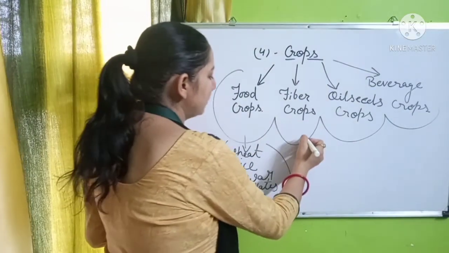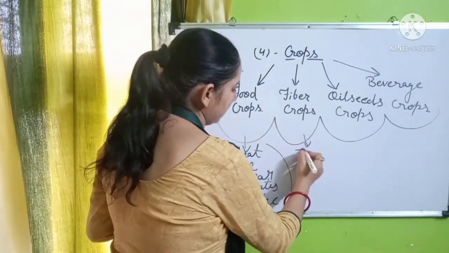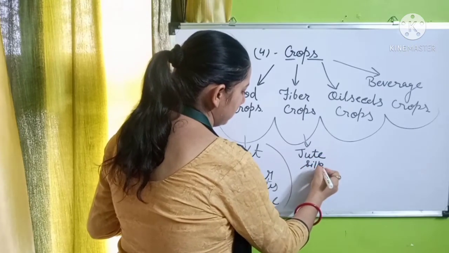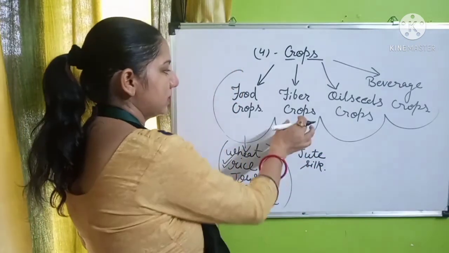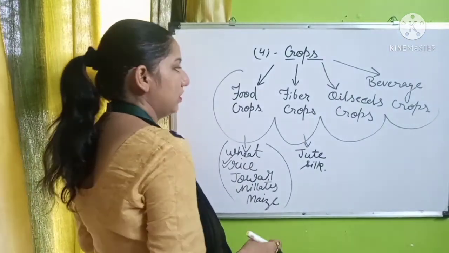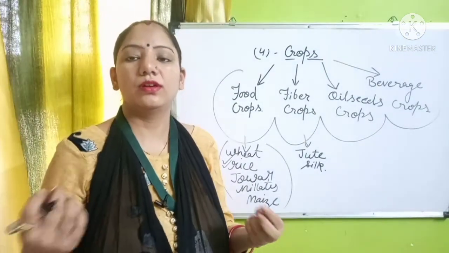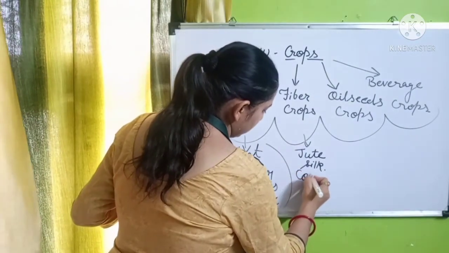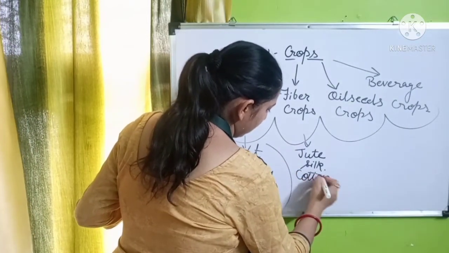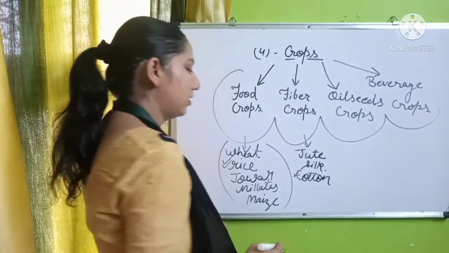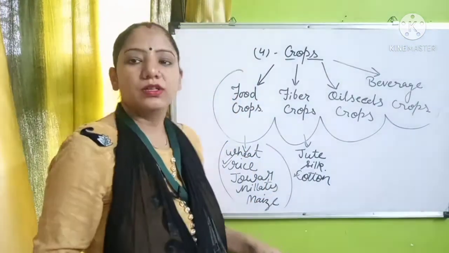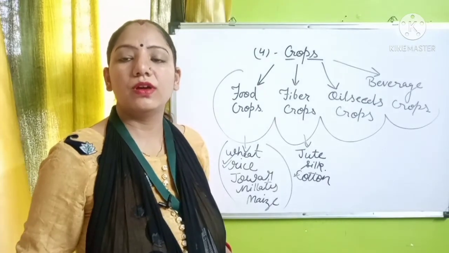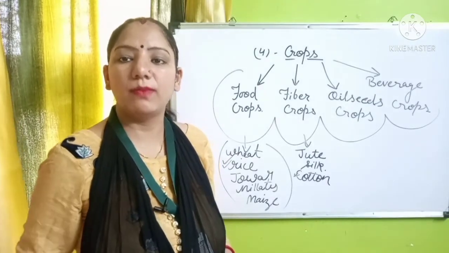Whereas the fiber crops are jute, silk, and many others, which are known as the fiber crop, which we can use for the fibers. Here one more is the cotton. This is the most important and is grown in the western part of our country, which is included in the Deccan Plateau and covered with the black soil.